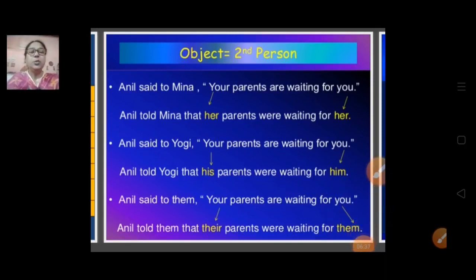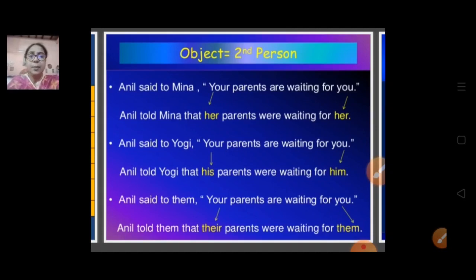Anil said to Meena, your parents are waiting for you. Here your is used for a singular person. Now, Anil told Meena that her parents were waiting for her.